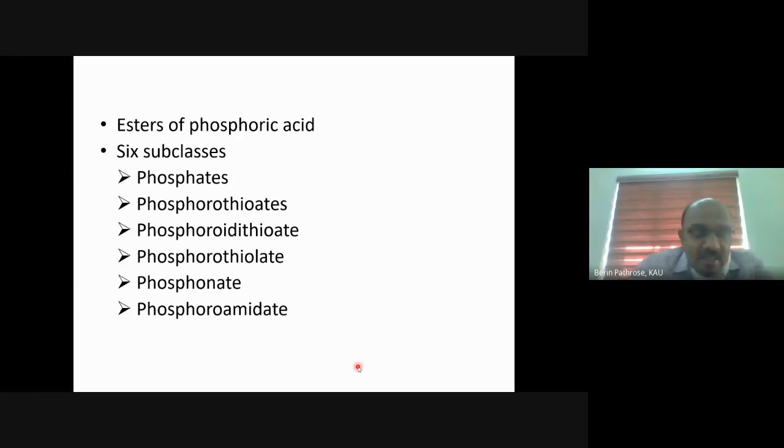So OP insecticides are further classified into different subclasses: phosphates, phosphorothioates, phosphorodithioates. There is one spelling mistake, there is no I over here. Phosphorodithioate, phosphorothiolate, phosphonate, and phosphoroamidate. I will repeat. There are 6 subclasses: phosphate, phosphorothioate, phosphorodithioate, phosphorothiolate, phosphonate, and phosphoroamidate.